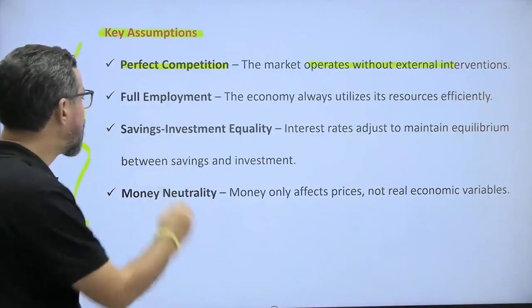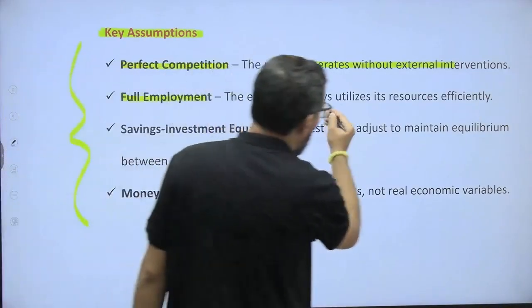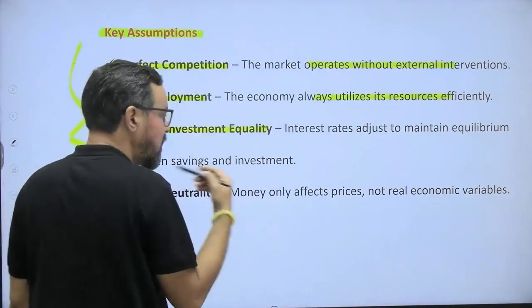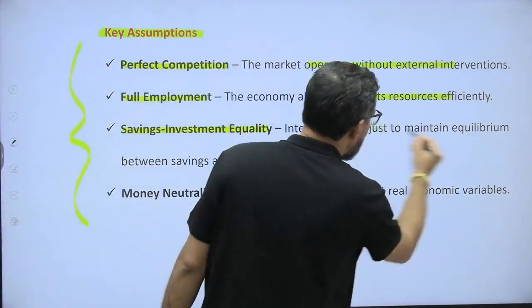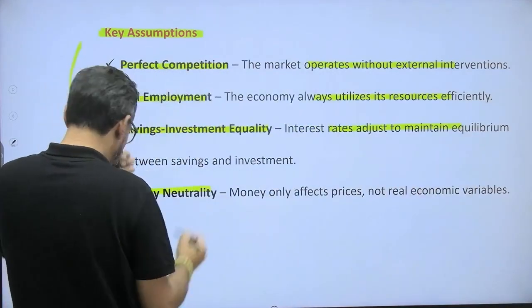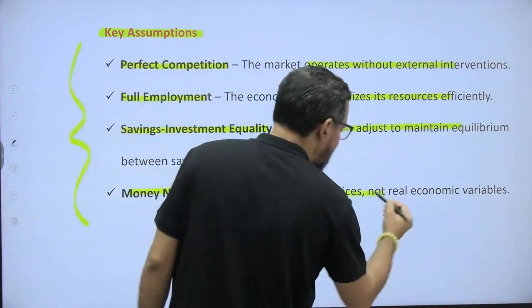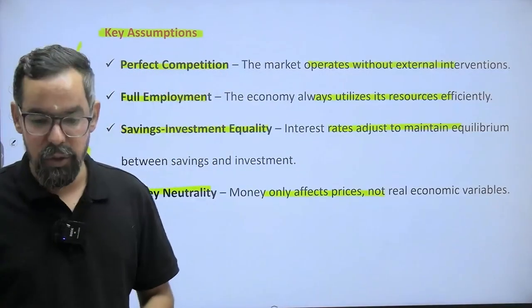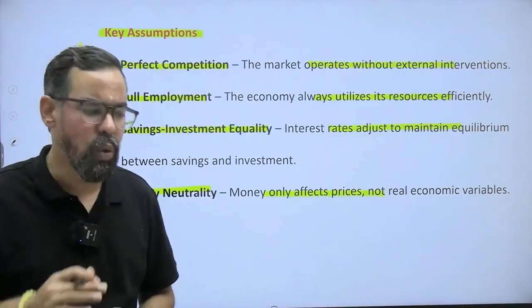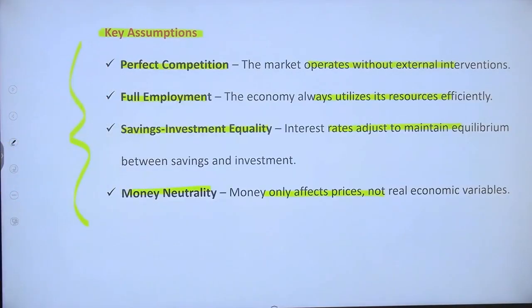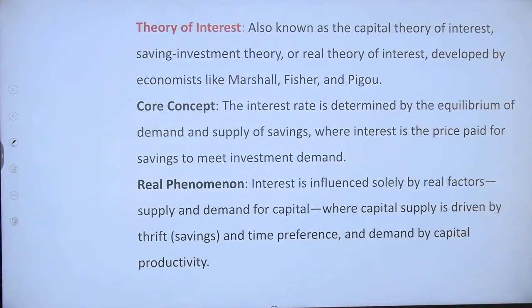Full employment: the economy always utilizes its resources efficiently. Saving-investment equality: the interest rate adjusts to maintain equilibrium between saving and investment. Money neutrality: money only affects prices, not real economic variables. Please do remember this. Sometimes they ask for half marks, though they are not given in your book, but it is related and important to this particular topic, right?